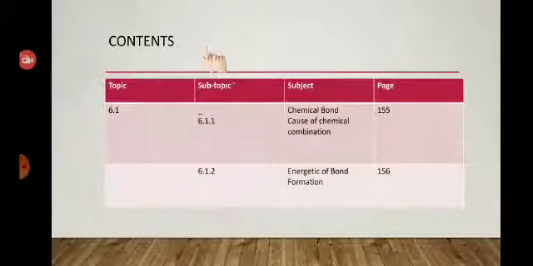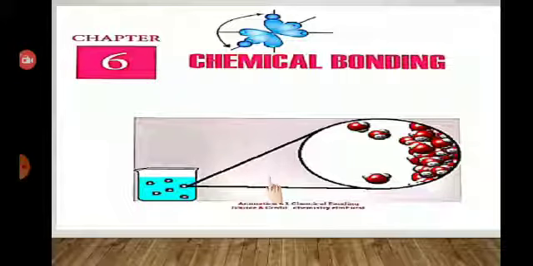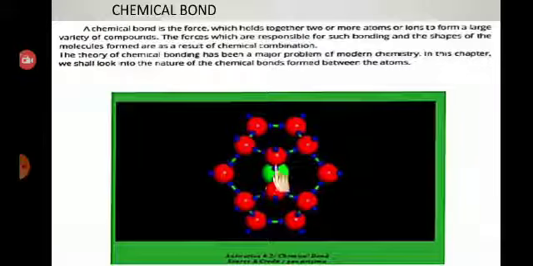The content of this video will cover 6.1, which has two subtopics. Chemical bond. As you know, what is a chemical bond? Can you tell me? It is the force of attraction that holds two atoms together. Two or more than two atoms.